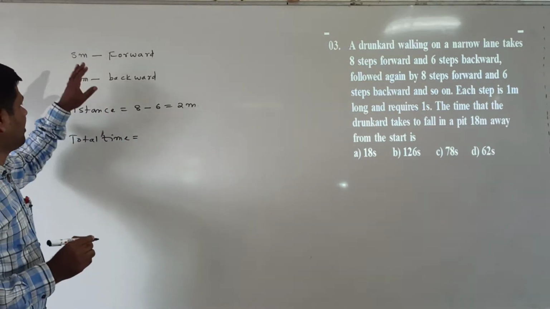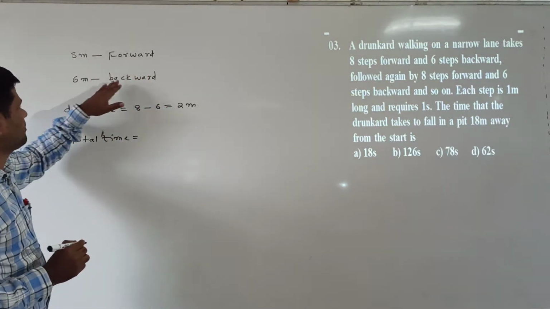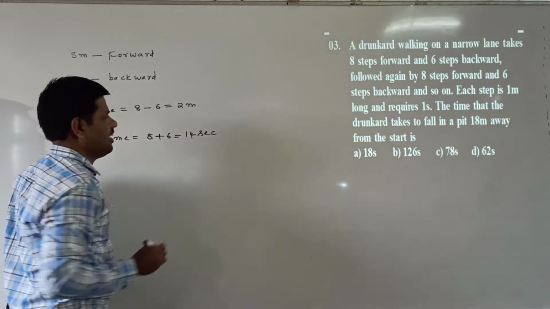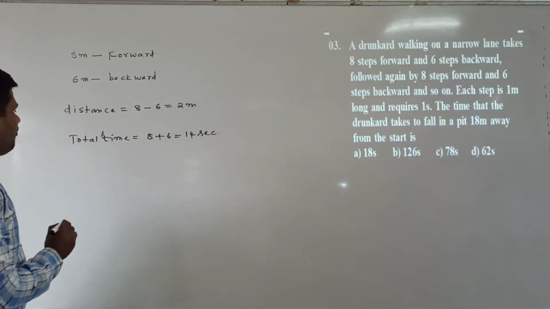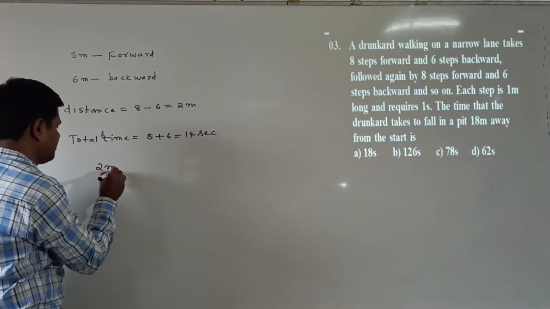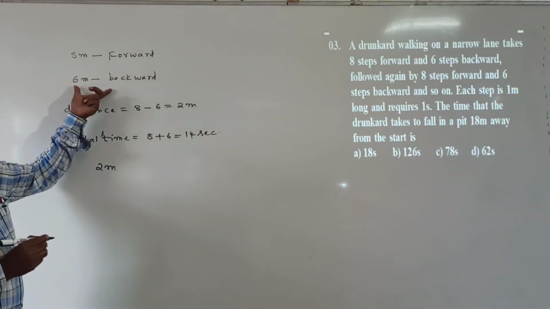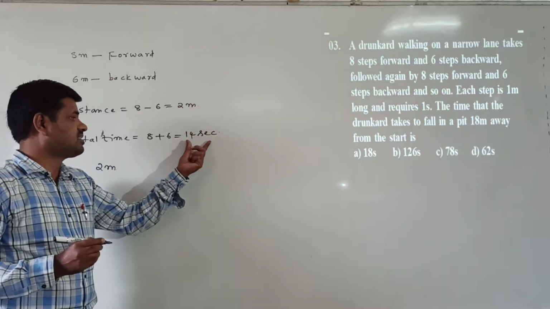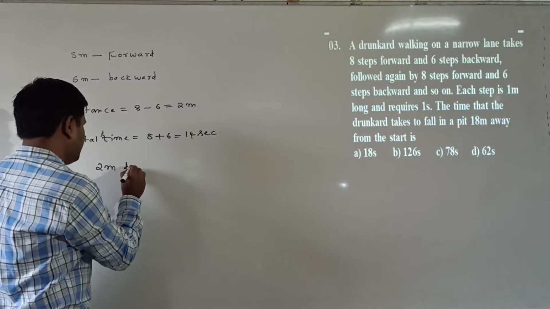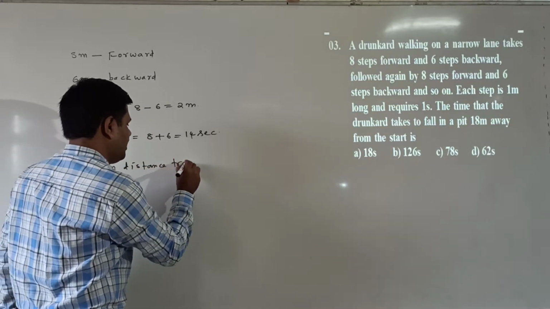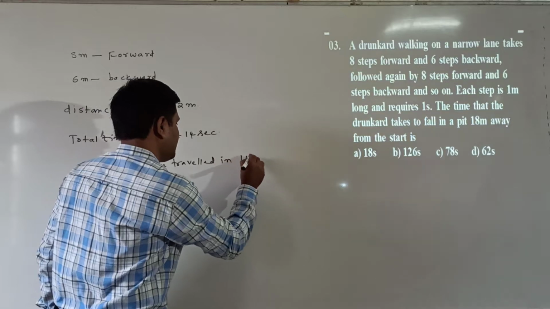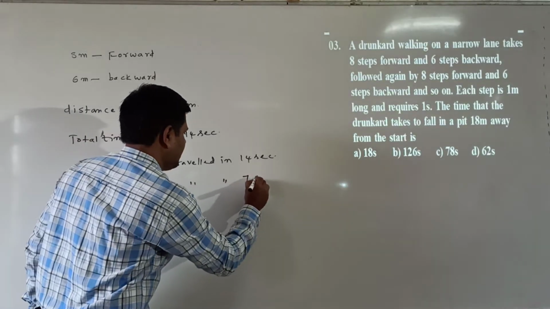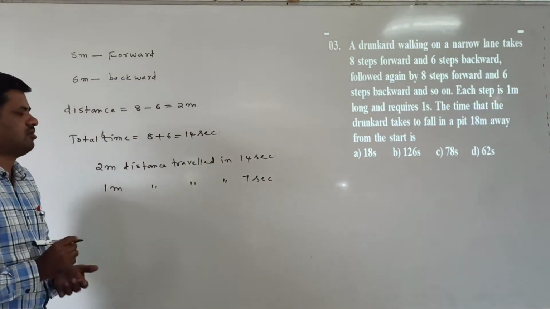For going 8 steps forward and 6 steps backward, how much time is taken? That time is 8 plus 6, which is 14 seconds. So in 14 seconds, it travels 2 meters. 2 meter distance is traveled in 14 seconds. In 1 meter distance, it is traveled in how many seconds? 7 seconds, because 14 by 2 is equal to 7 seconds.